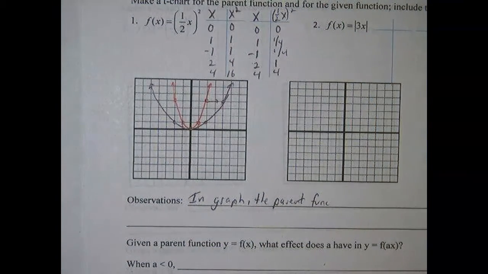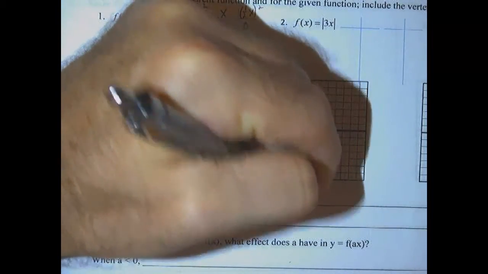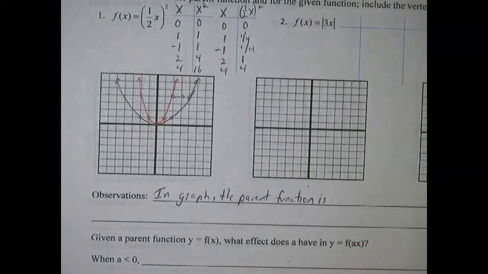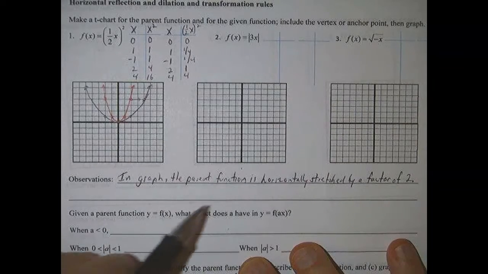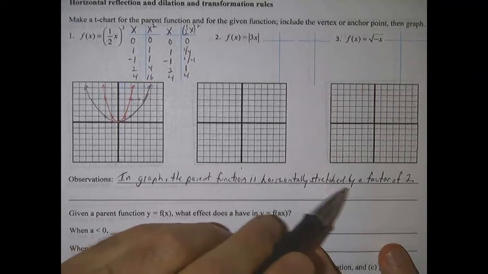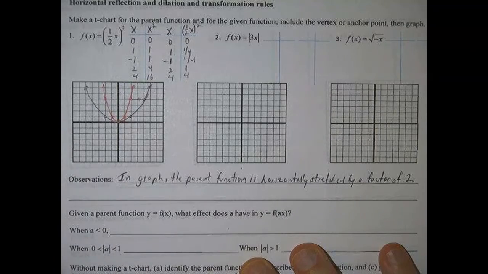The parent function, which is y equals f of x squared. I'm just going to pause the video and write it so my hand's not in your way. Okay, so in graph 1, the parent function is horizontally stretched by a factor of 2. It got twice as wide. When you multiply by 1/2 on the inside, it got twice as wide.